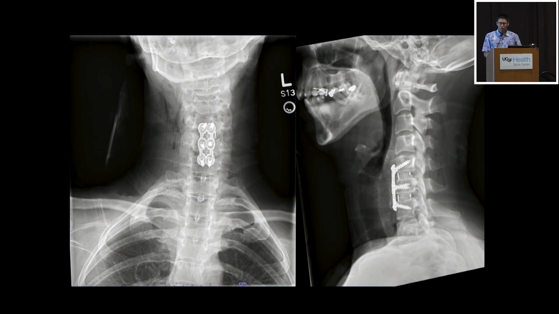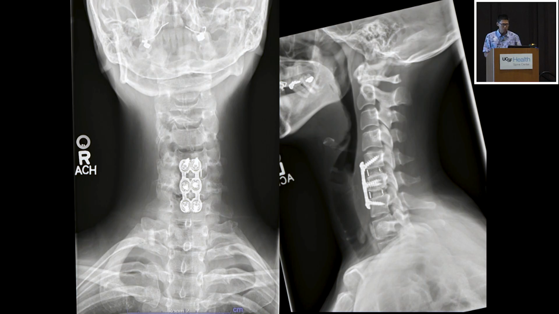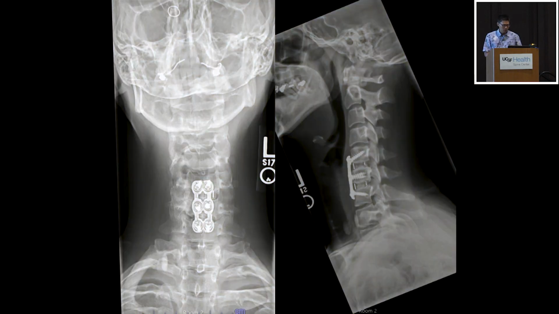So this is what we did. We did a 2-level ACDF. I got this x-ray post-op, and I was not happy. I mean, she still has this coronal deformity. During surgery, we got her intra-op x-rays. Everything was nice and straight, and I was kind of confused, but gave it some time. You can see over time she straightened out. So I don't know if it was just some kind of pain thing where she was having some increased pain, but ultimately she straightened out.